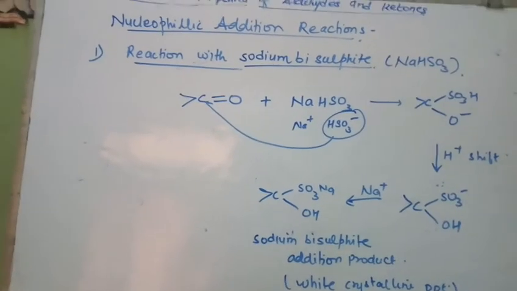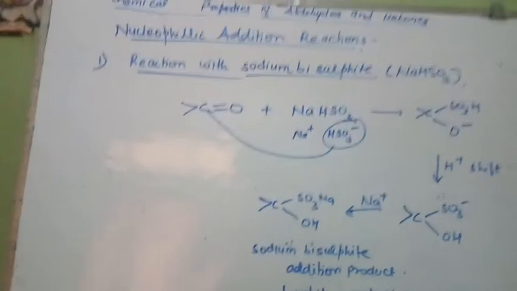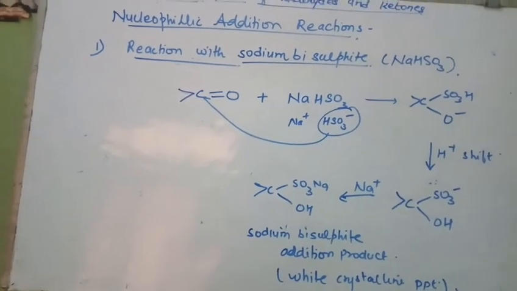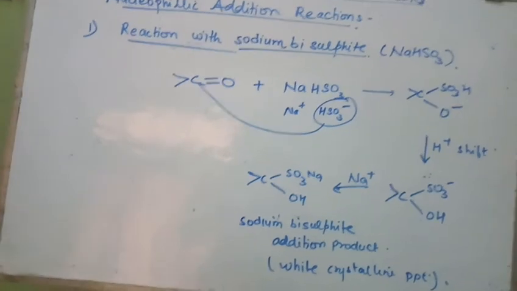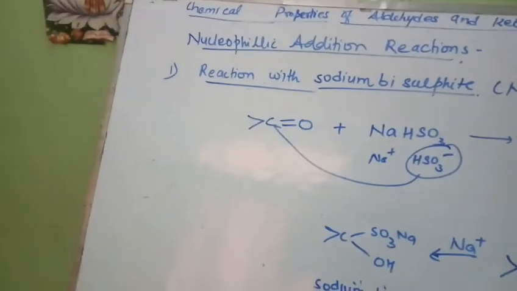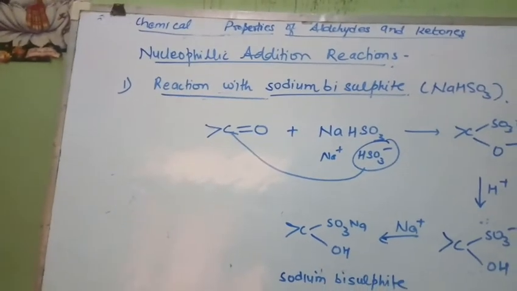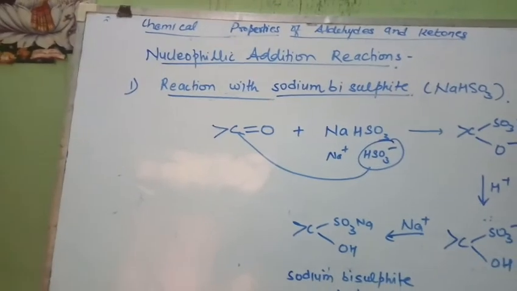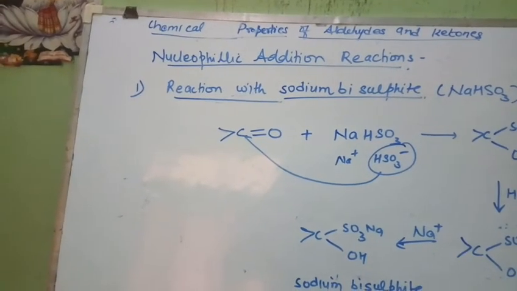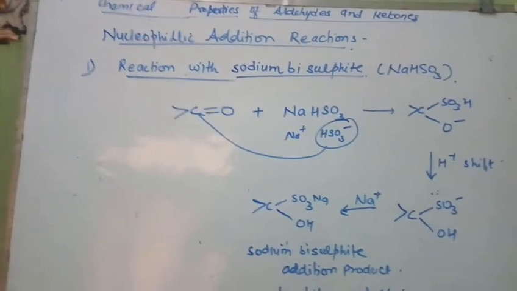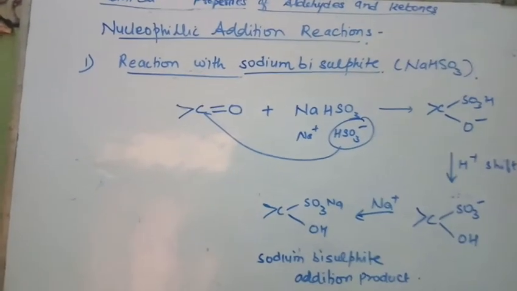As the size of the bulkier alkyl group increases, the nucleophilic addition reaction becomes slower, and in case of diethyl ketone or acetophenone, we cannot carry out the reaction because of the steric hindrance, right? So lighter ketones, that is methyl ketones, as well as the lower members of the aldehydes will undergo this reaction. Got it?